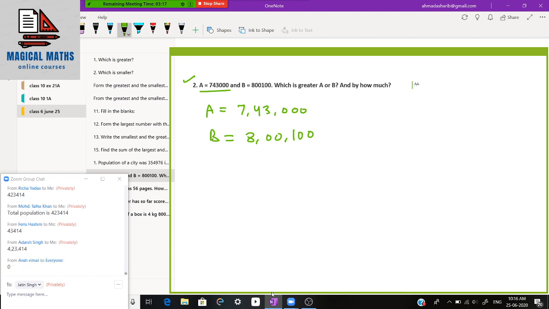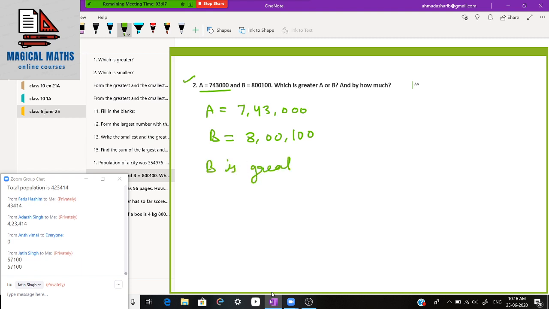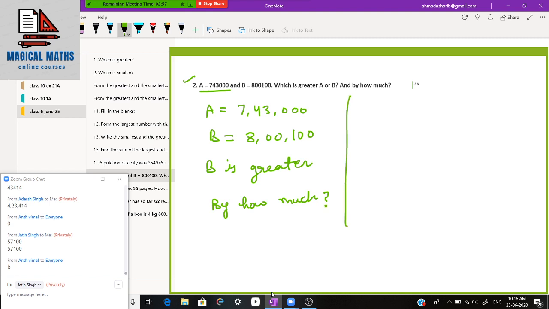So what we will say? Of course we can say that, students, B is greater. And by how much? In order to find by how much, we have to subtract the smaller number from the greater.